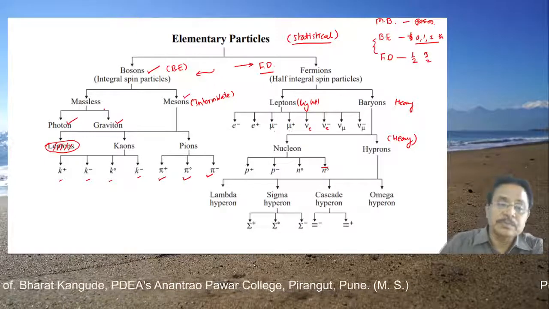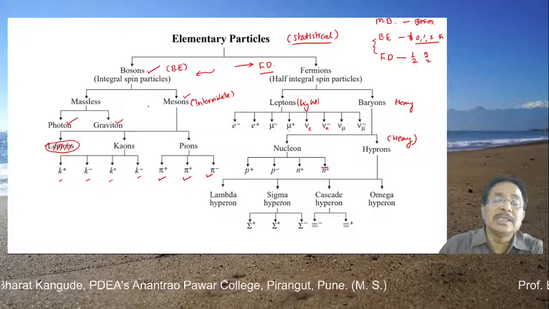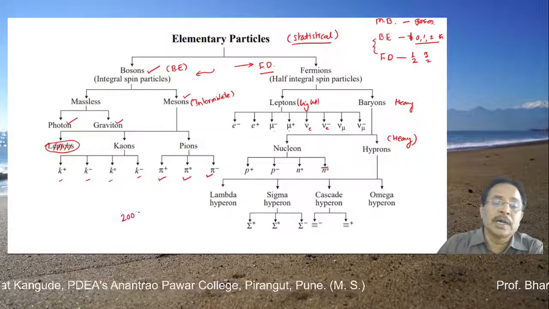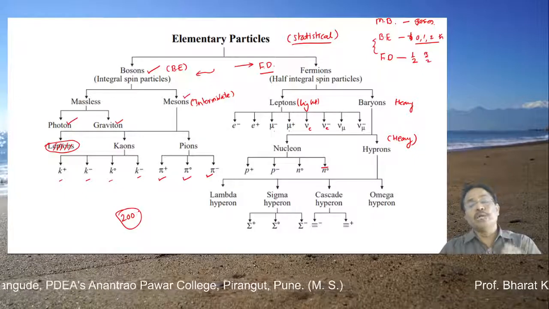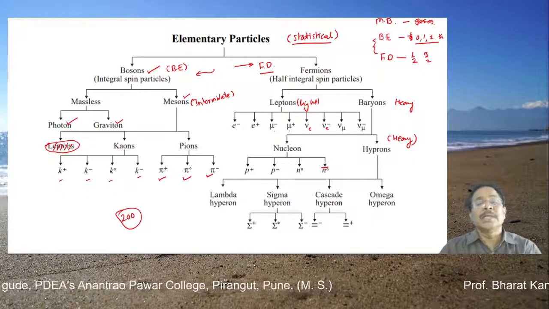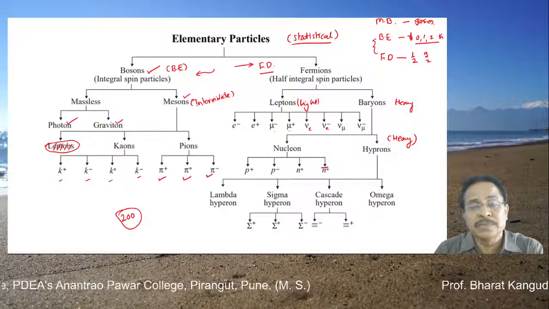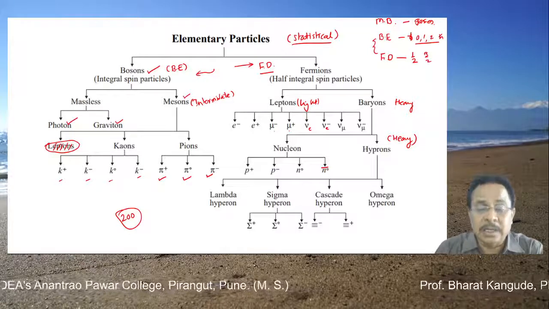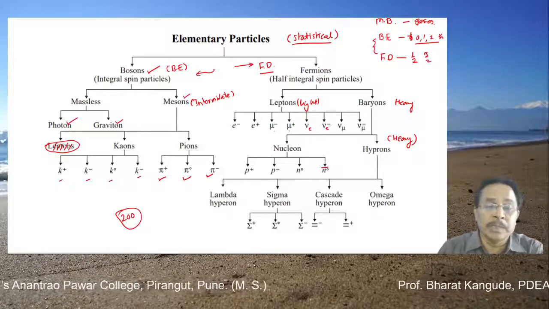And remember, this list is increasing day by day, and at present there may be around 200 such particles, approximately, I'm not sure of the exact number. So more than 200 such particles have been observed in particle physics, and therefore this is a separate branch of physics called particle physics, where we study all these particles, their interactions, their properties, their applications, and so on.